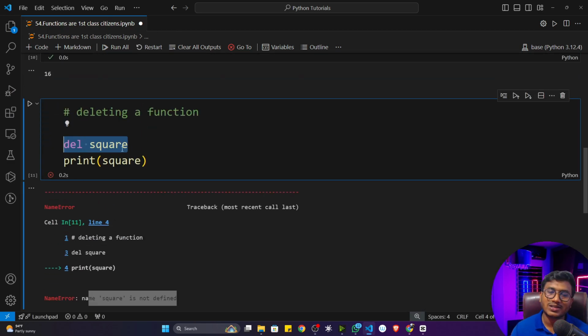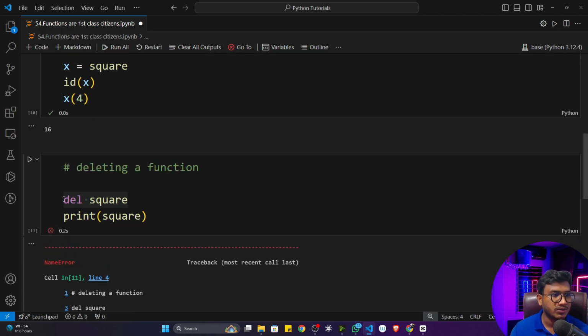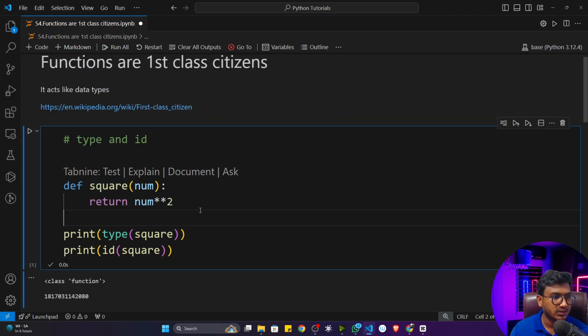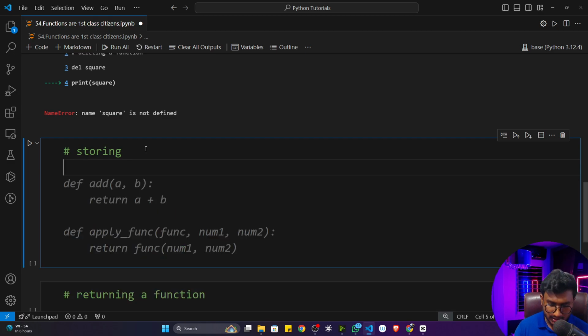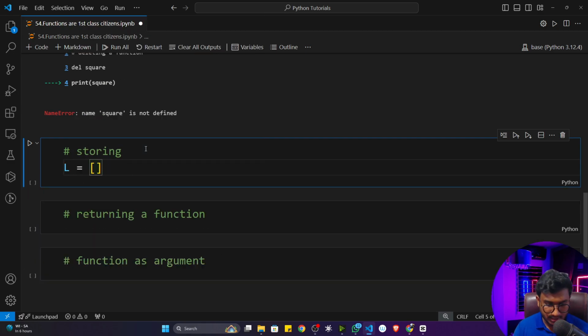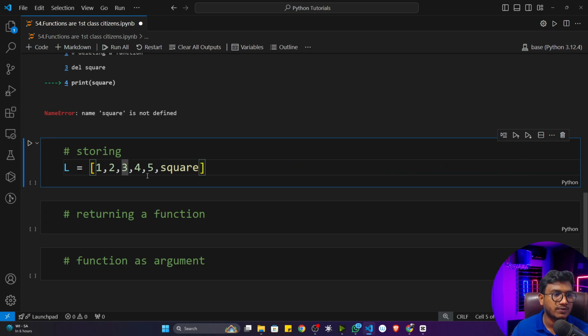The same operations we used to perform with other data types as well. I think you remember we performed them on list type, tuple type, dictionary, sets, everything we have learned. You can also store a function in any other data type. Let me show you. First I will re-execute this function because I deleted the object. Now let's say there is a list with some values, and I'm also storing this square function object inside this list. If I execute, it's working fine.